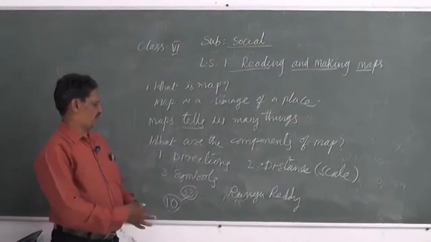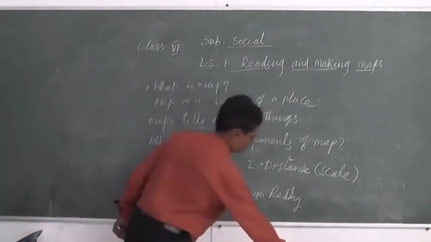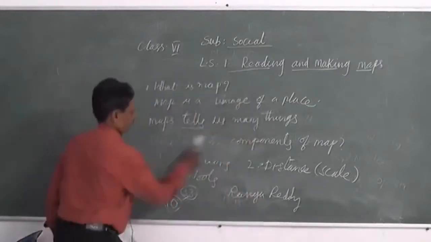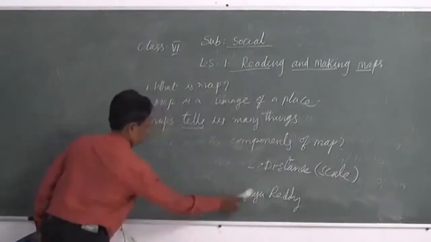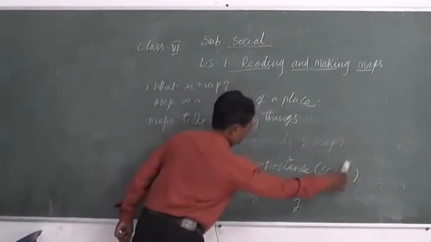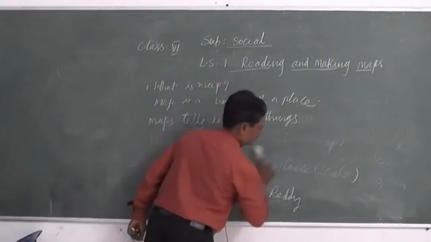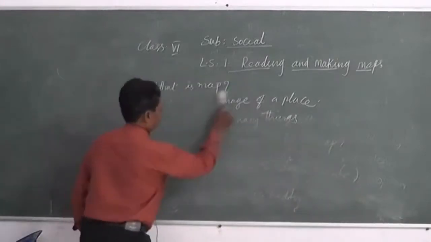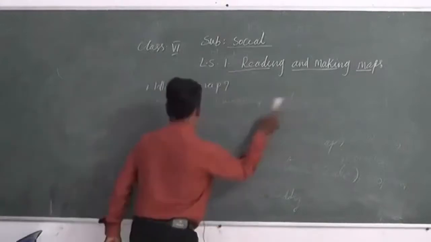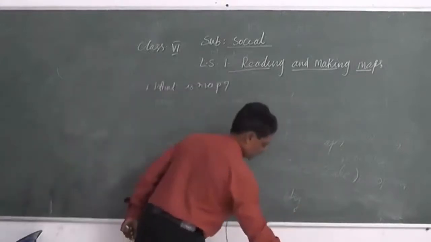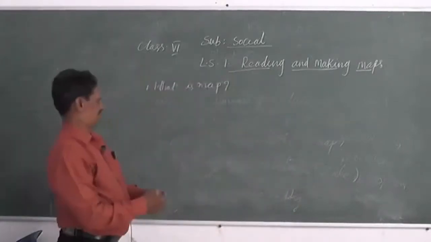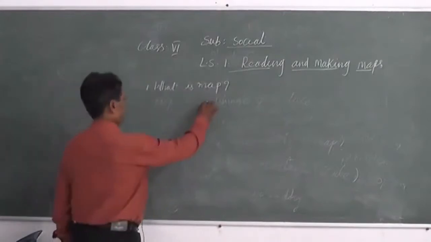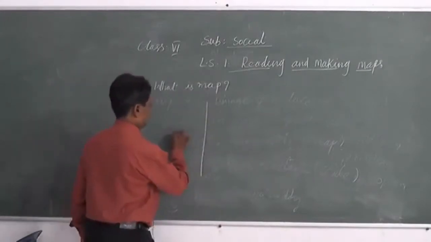Okay. So coming to the first component. What is the first component? The first component is directions. All maps show directions. There are 4 directions.